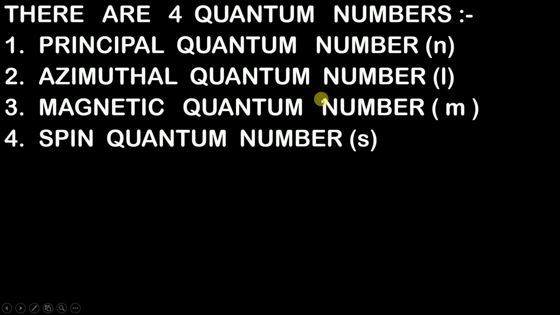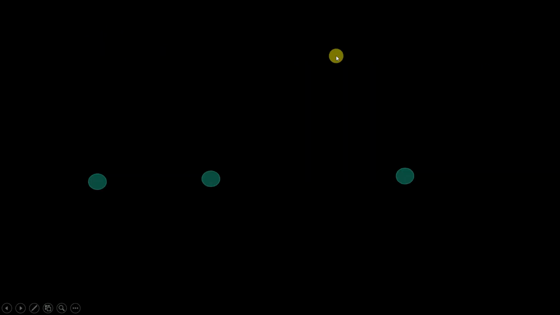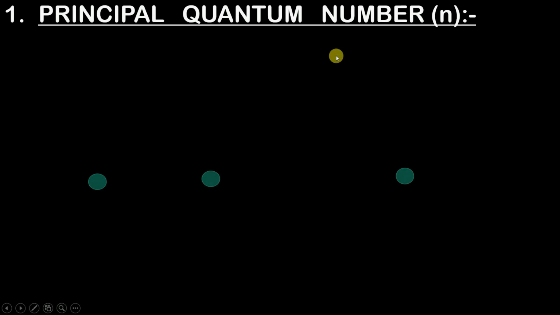So with the help of these 4 quantum numbers, you can totally define in which region your electron is, or in which orbital your electron is. Every detailed information will be given to you with the help of these n, l, m, s quantum numbers. So now let us understand the first quantum number, that is principal quantum number. What is the use of this principal quantum number, which is represented by n?